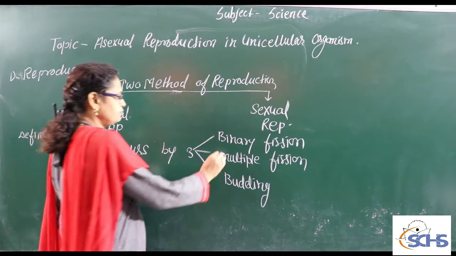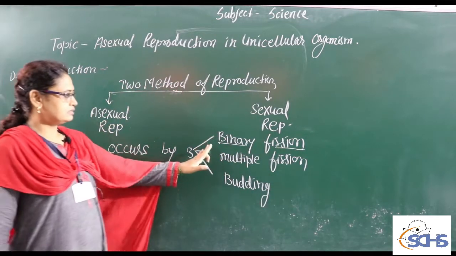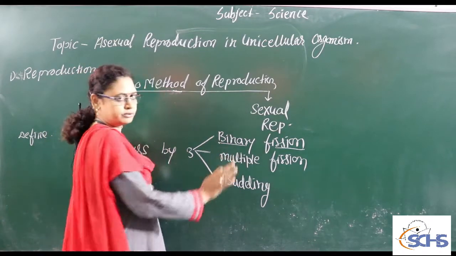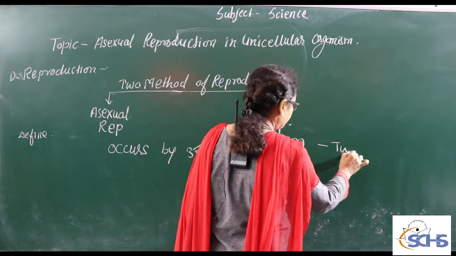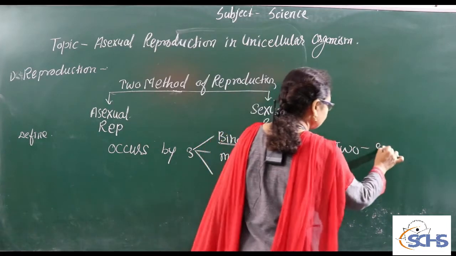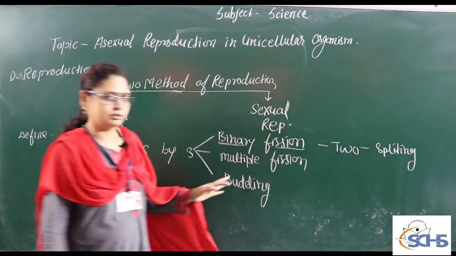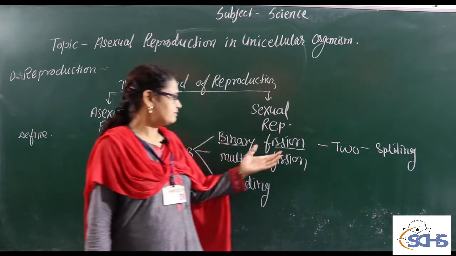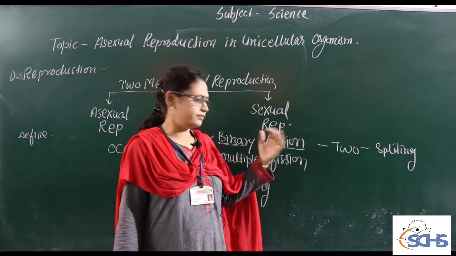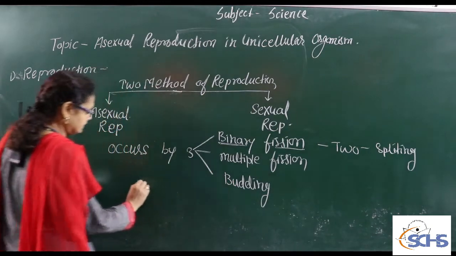First I will explain binary fission. Binary fission is made up of two words. Binary means two and fission means splitting. When a single organism splits and forms two new organisms, that is known as binary fission. Binary fission generally occurs in